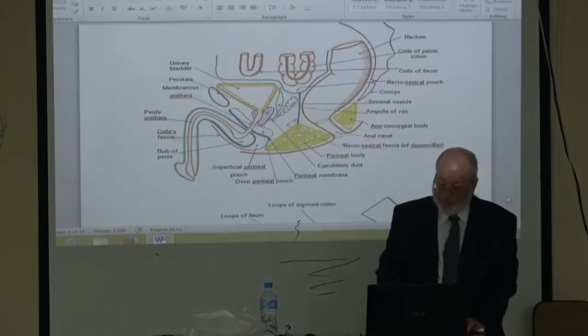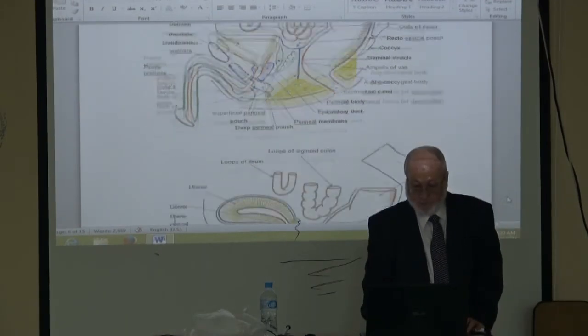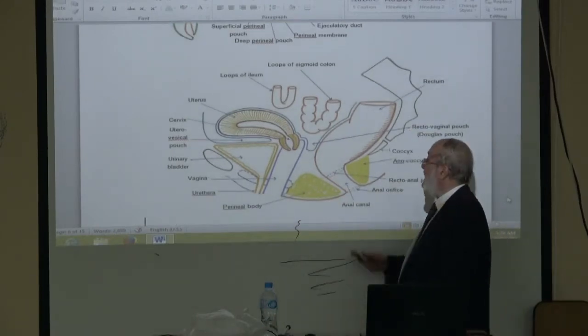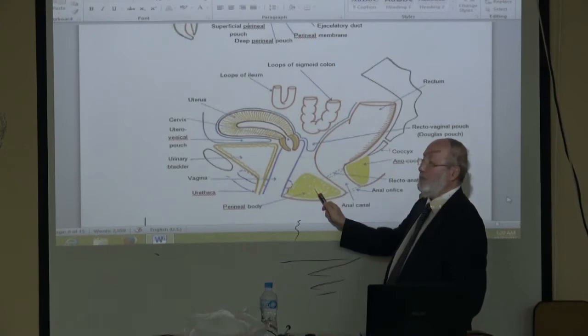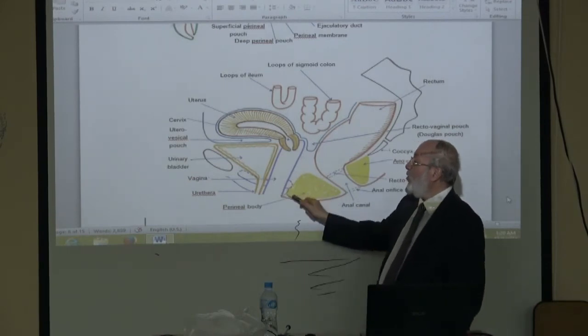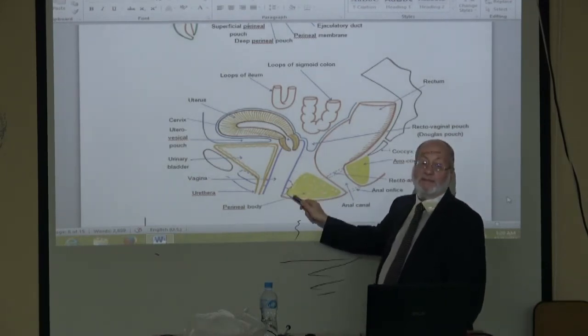In female, anterior to the anal canal is the perineal body, separating the anal canal from the lower part of the vagina.